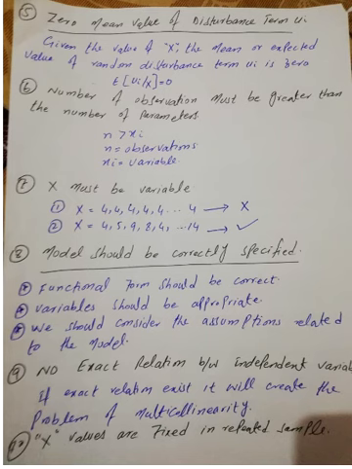If you select variables which are not affecting your dependent variable, then you are not going to get a good result. So before making an economics model, you must be clear about the relationship between your dependent and independent variables, and if there exists some kind of relationship, then you can take these variables. If you know that any variable is not affecting your dependent variable, then don't select the variable into your model. So variables should be appropriate.